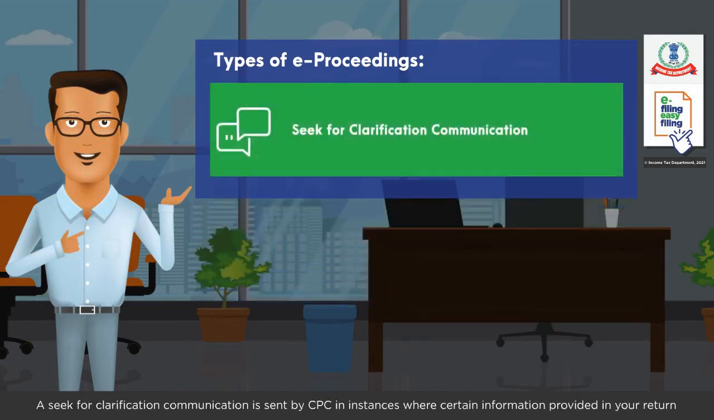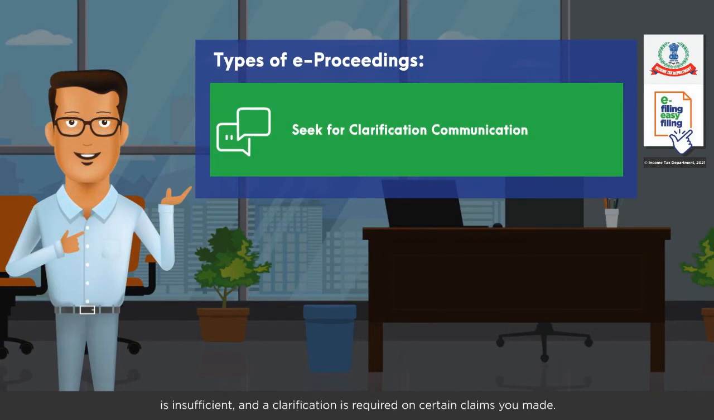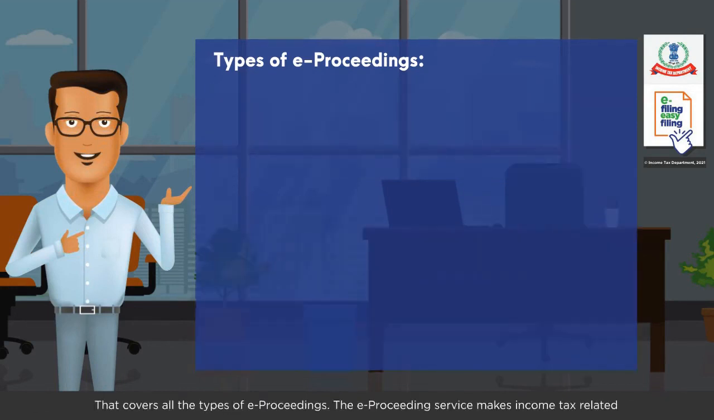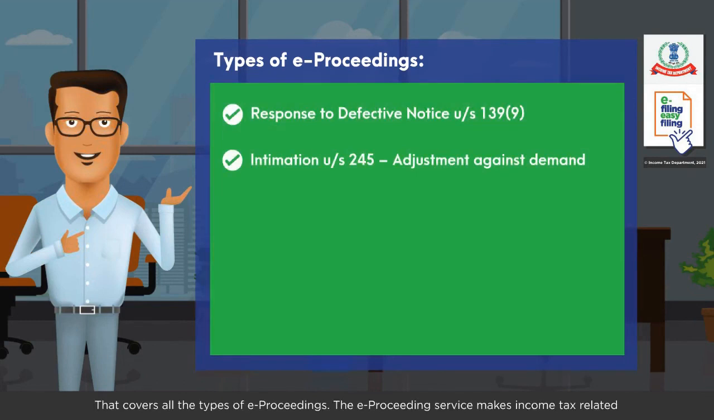A seek for clarification communication is sent by CPC in instances where certain information provided in your return is insufficient, and a clarification is required on certain claims you made. You need to submit the applicable predefined response in 15 days to the department using the e-proceeding service. That covers all the types of e-proceedings.